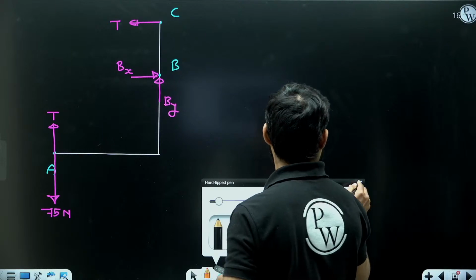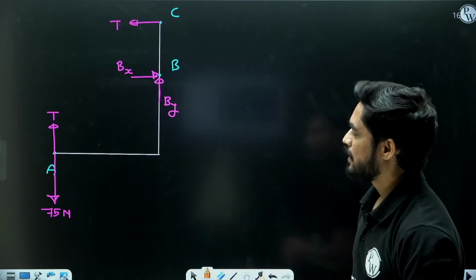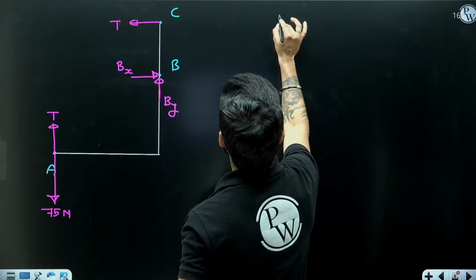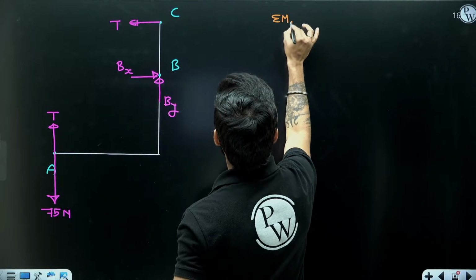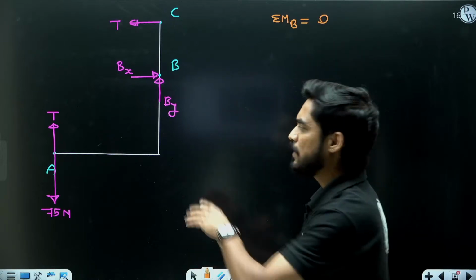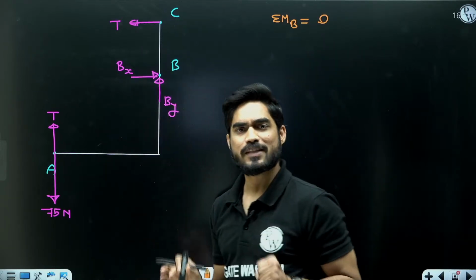So first we are going to find the tension T in the cord by taking moment at point B. If we take moment at point B, moment of Bx and By will become 0.